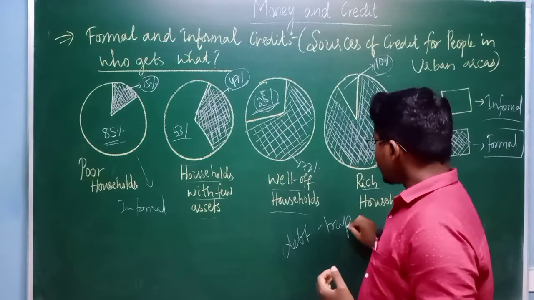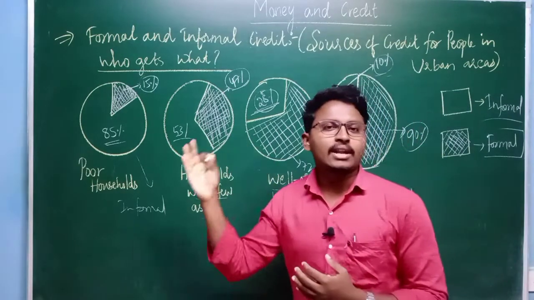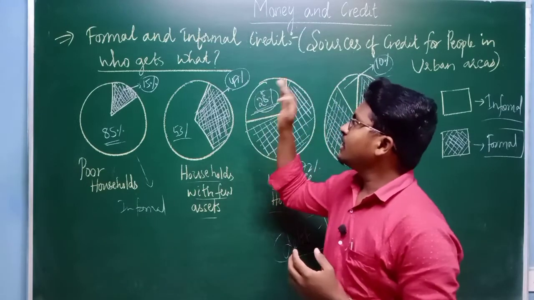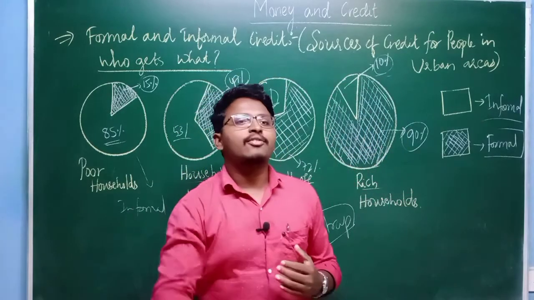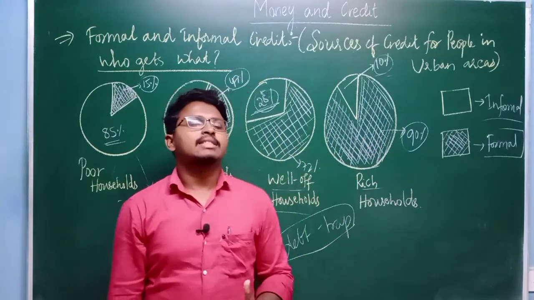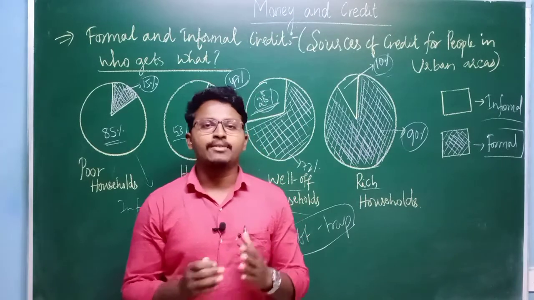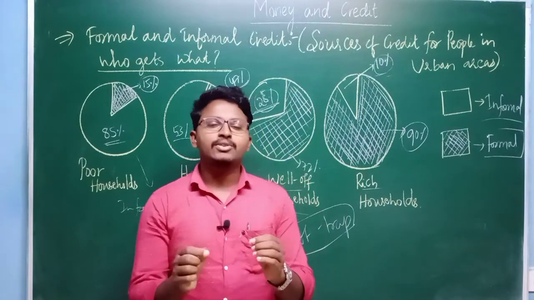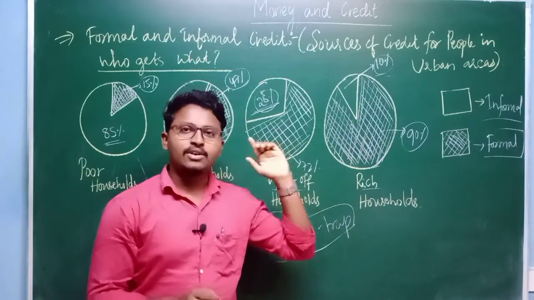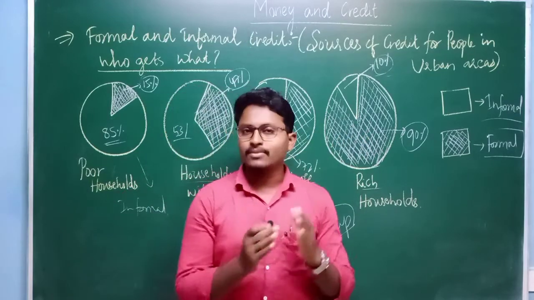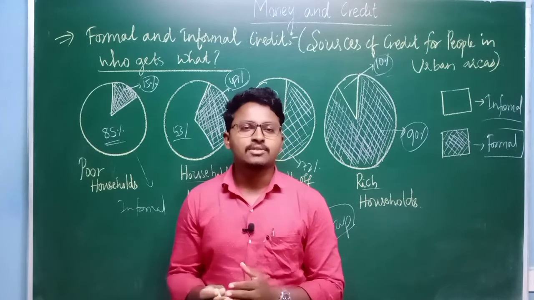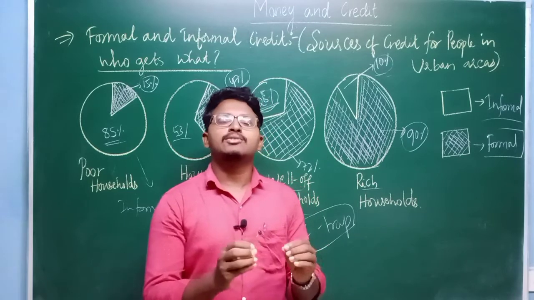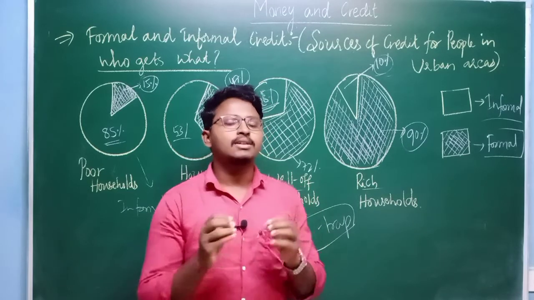Both in the rural areas as well as in the urban areas, most of the people who take loans from the informal source of credit are falling into this debt trap, which means they are unable to repay the loans which they have taken. So once again what we are trying to suggest is that we need to increase the lending capacity of the formal source of credit, that is the banks as well as the cooperative societies, and at the same time we should also ensure that they are reaching the people who are in need of the money.